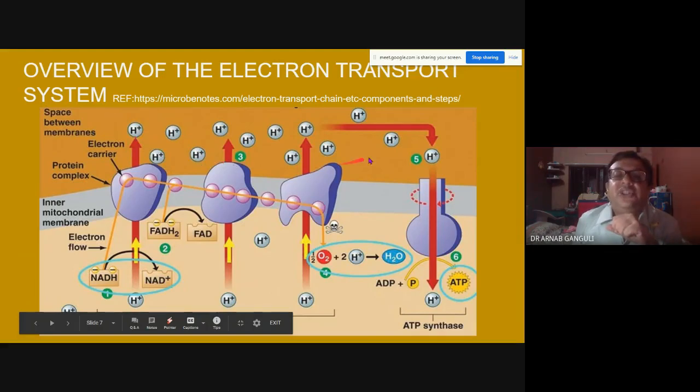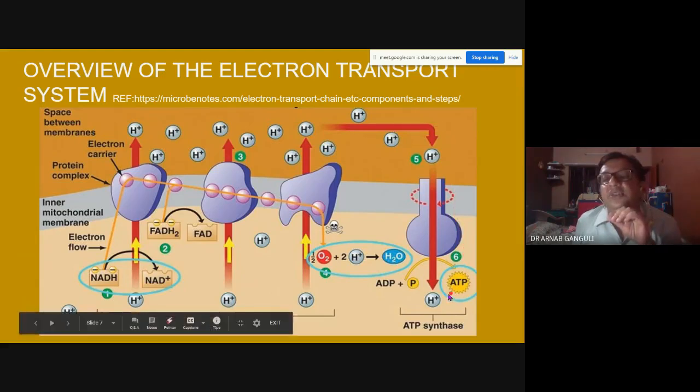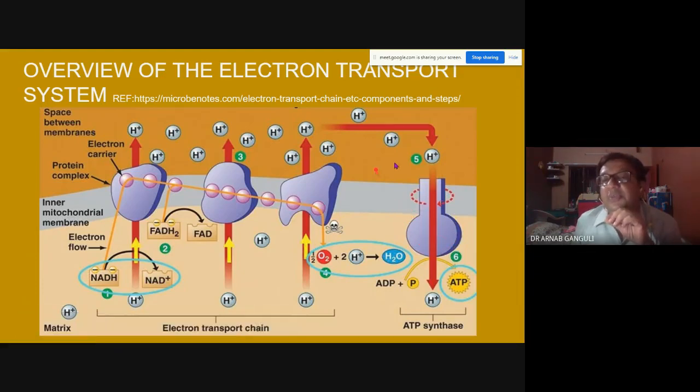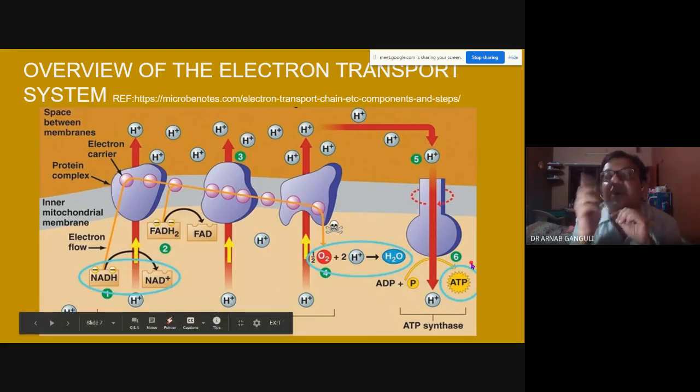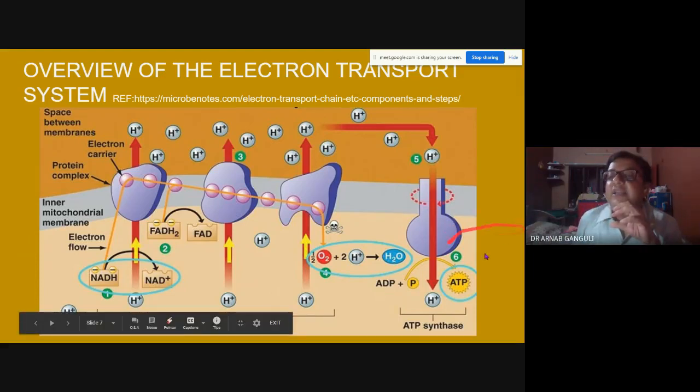So the hydrogen ion concentration here becomes higher, and it is lower inside. The hydrogen ions try to come inside, and this is like a dynamo. The more hydrogen tries to come inside, as it comes inside, it rotates this particular enzyme. This rotation works like a dynamo, and it generates some energy, and that energy is used to join ADP plus P to form ATP. ADP and P are in a lower energy state. This reaction needs energy from outside. So this energy is provided by this movement, like in a hydroelectric plant.